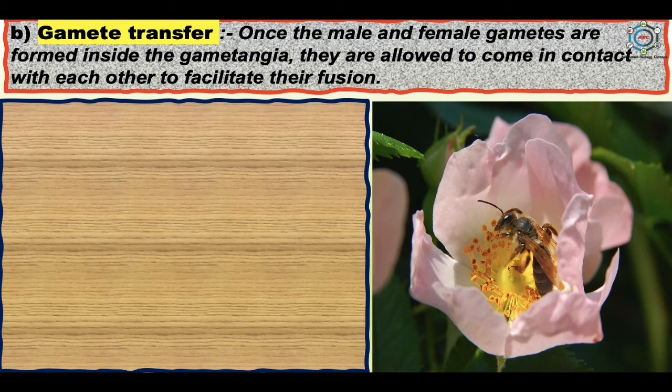So, to compensate this loss of the male gamete during transport, they are produced in several thousand times the number of female gametes. So, male gametes are always produced in large numbers in comparison to the female.